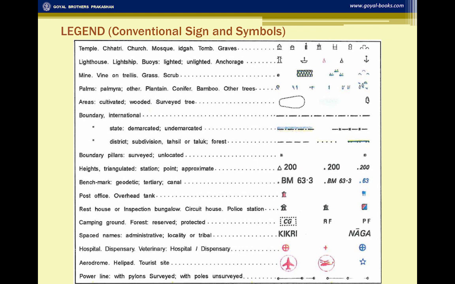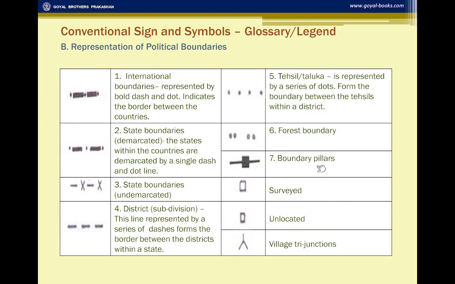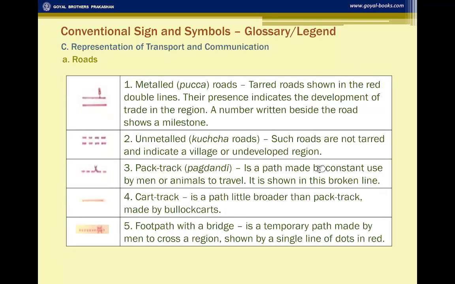Permanent huts are shown in red, temporary huts, types of settlements. We'll be studying it in detail in the next slide. The urban features, as you can see, are mostly given in red. The international boundaries, the state boundaries, undemarcated, and district boundaries are all given in black. They are shown in black color with different symbols. And roads and means of communication, you can see they are also shown by different symbols in every category.